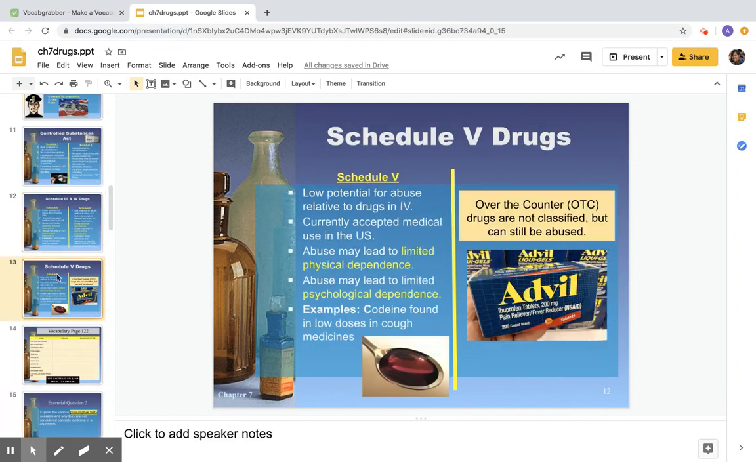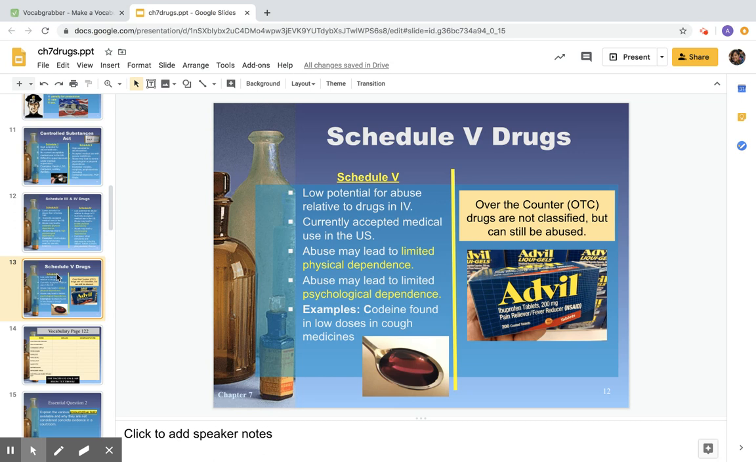And our last one is a Schedule 5 drug. So Schedule 5 drugs, still regulated by the Controlled Substances Act. They have a lower potential for abuse than the other 4. They do have current accepted medical usage. Might lead to physical dependence, most likely not. May lead to limited psychological dependence,